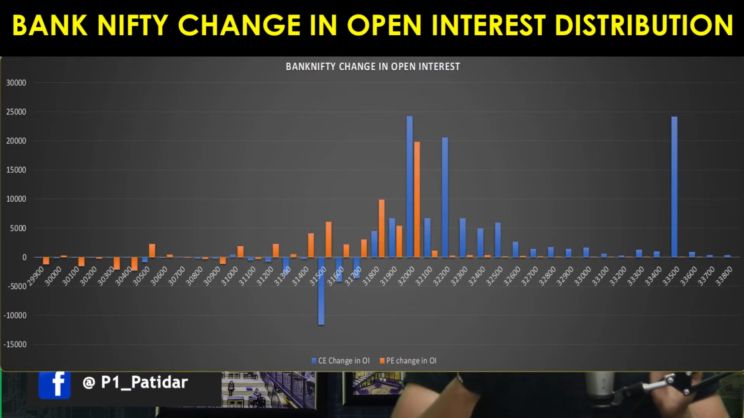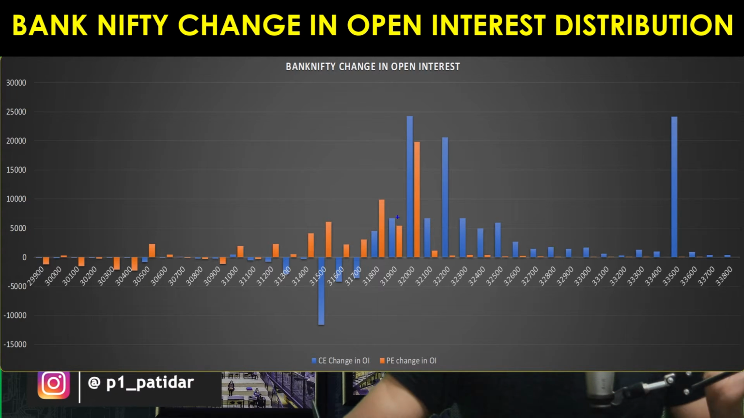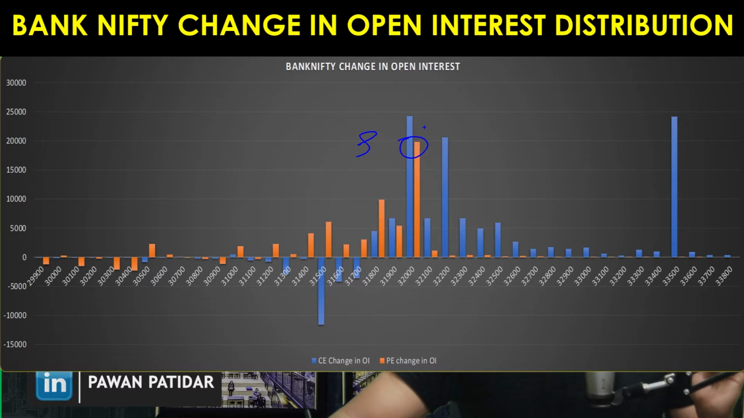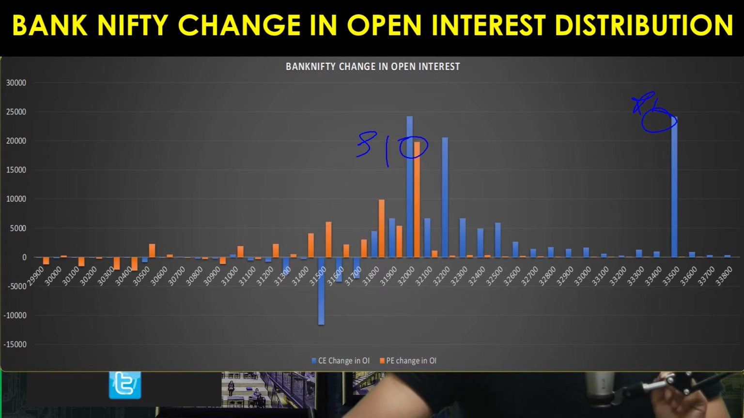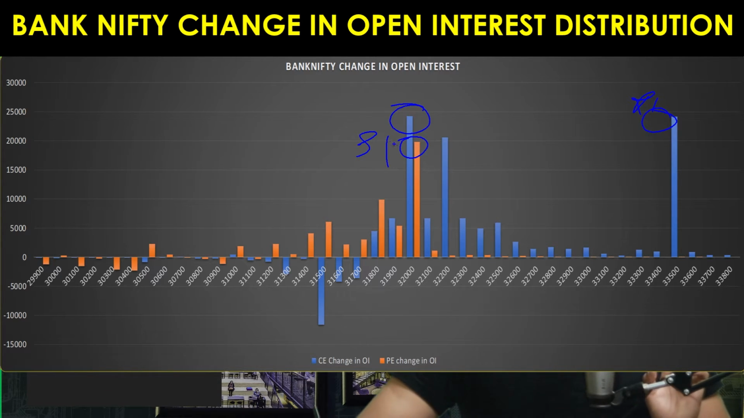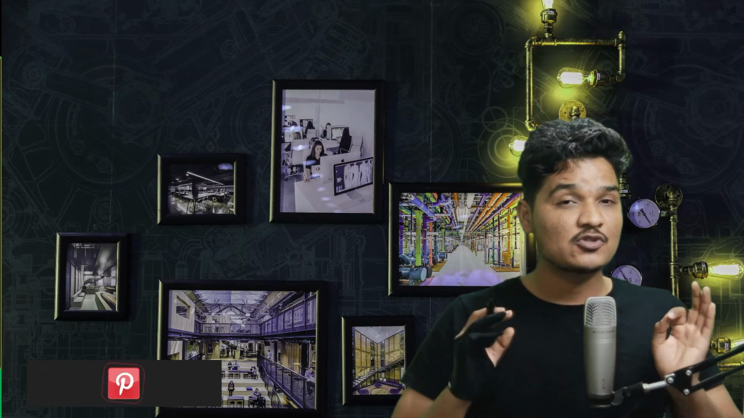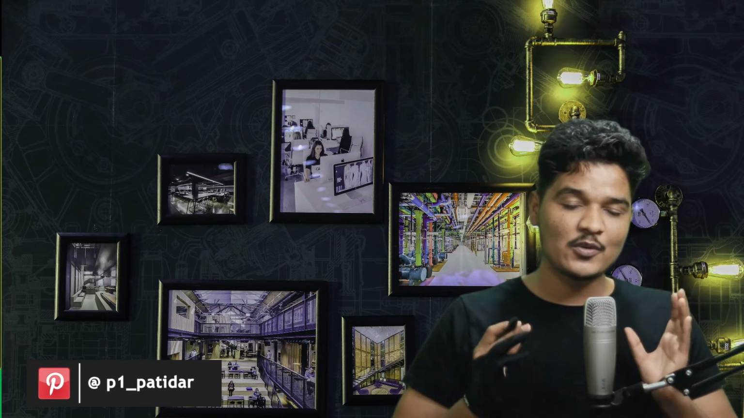Now let's do the analysis of change in open interest distribution of Bank Nifty. If you see here, support is at 32,000 and resistance is at 33,500. But if you see this support, people are making selling positions on the call side as well. So people are expecting that this support will move down. Hence, Bank Nifty might move down tomorrow. Well, if it moves up also, you should not be surprised, because tomorrow is the expiry and whoever wants to take the market up, he will definitely take the market up.